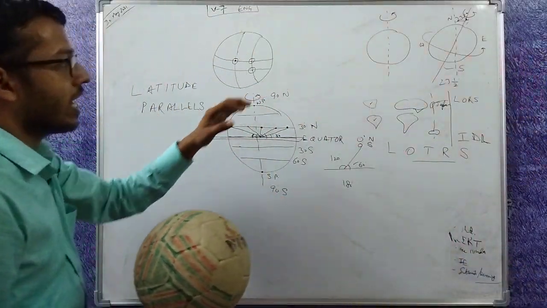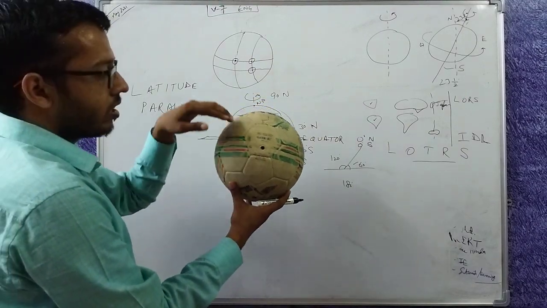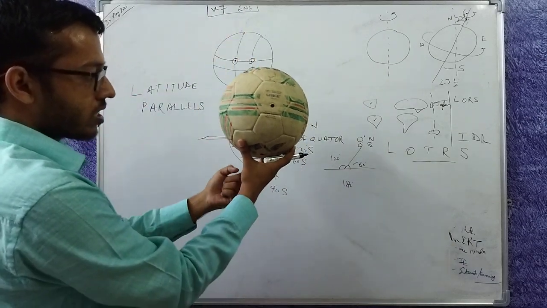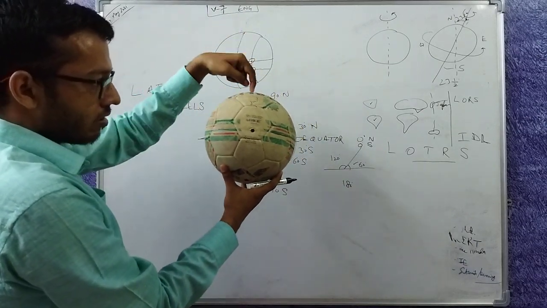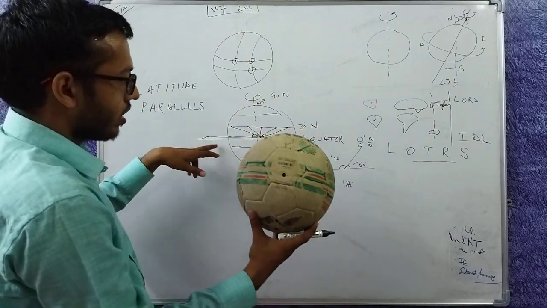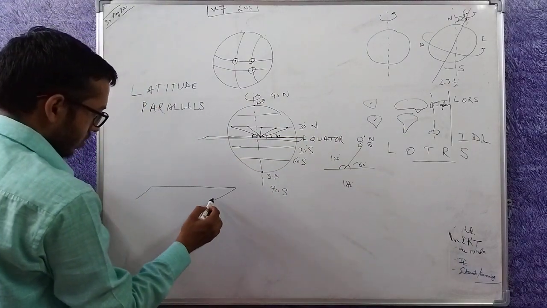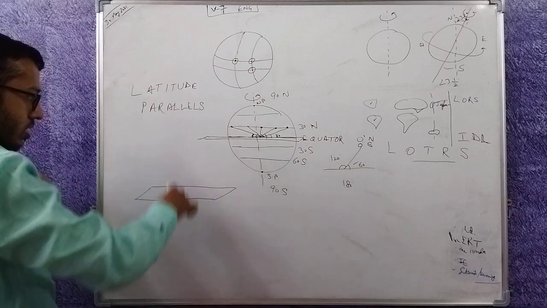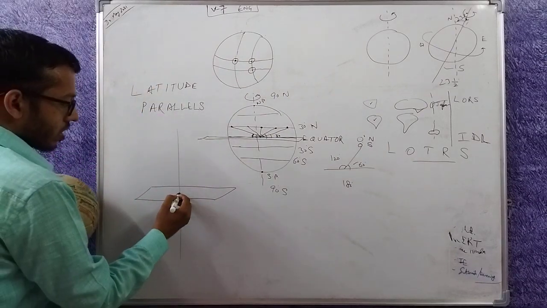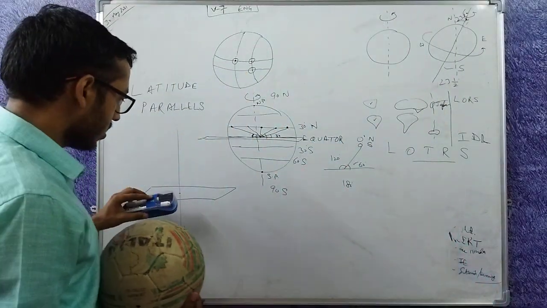How is the north pole 90 degrees? This is the equator, north pole, south pole, and this is the axis of the earth. At the center, what is the angle subtended at the equatorial plane? The equatorial plane is this way, and the axis goes something like this. It actually cuts here, and here there is nothing.